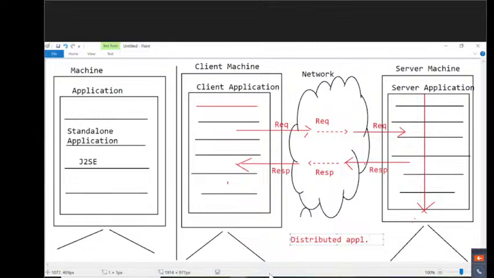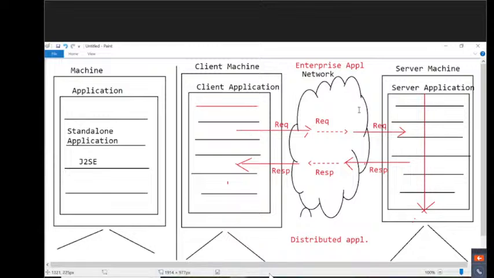A distributed application can also be called an enterprise application. Distributed application or enterprise application. Observe carefully. To prepare these enterprise applications or distributed applications, here we have to use J2EE technologies. What do we have to use there? J2EE technologies. Sir, all of you are getting my point or not?